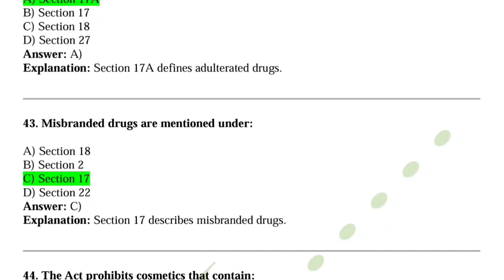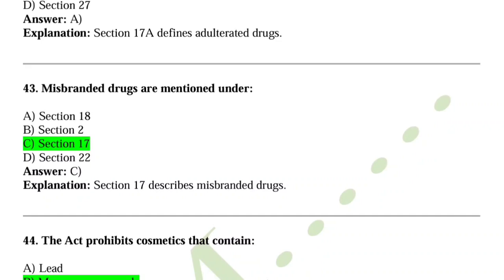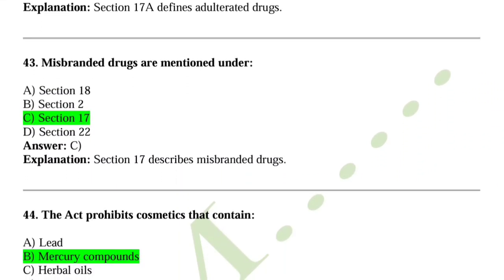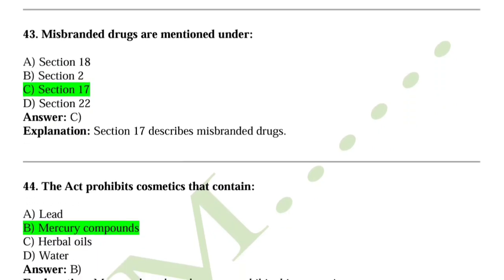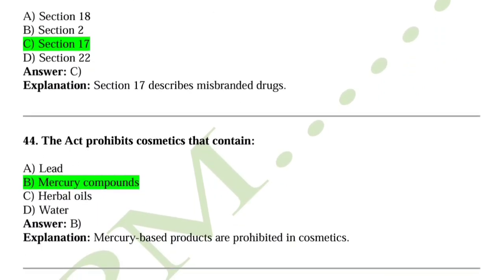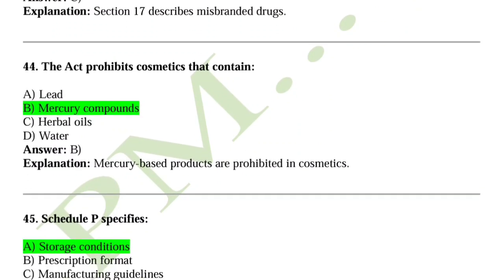Question number 43, misbranded drugs are mentioned under. So misbranded drugs are mentioned under section 17. So section 17 deals with misbranded, spurious and adulterated drugs. Okay, note this point. And question number 44, the act prohibits cosmetics that contain. So option B is correct, because mercury compound based products are prohibited in cosmetics.